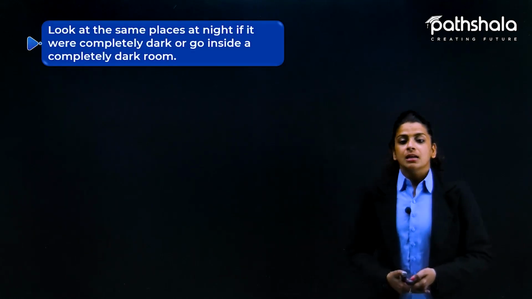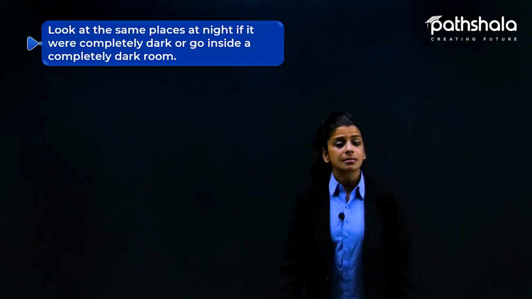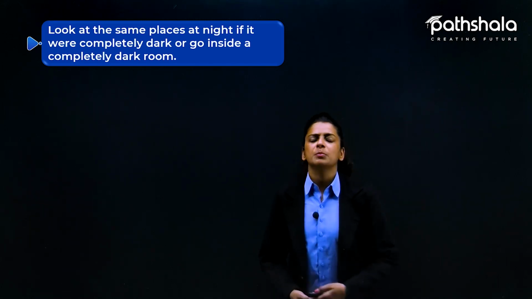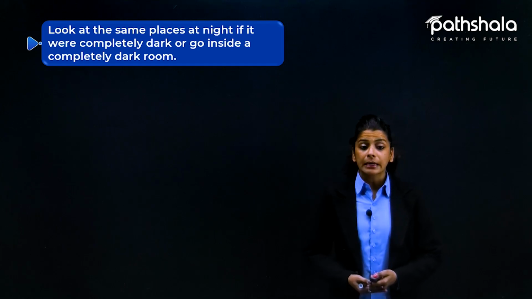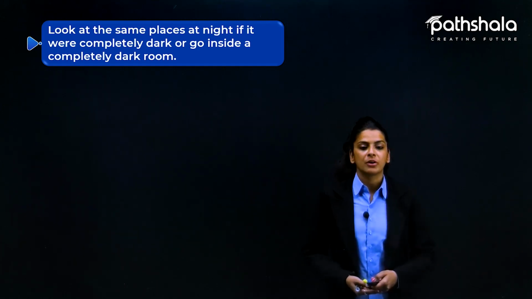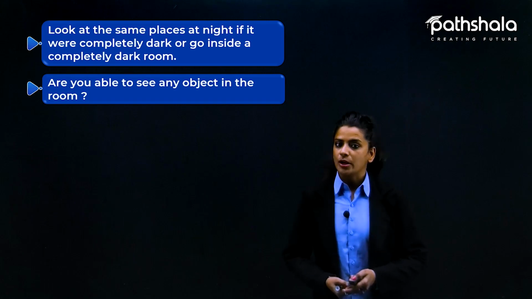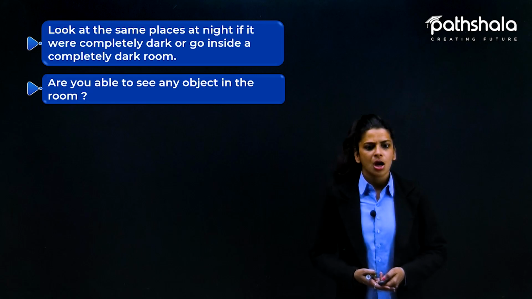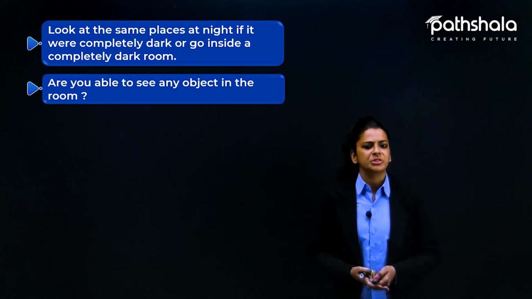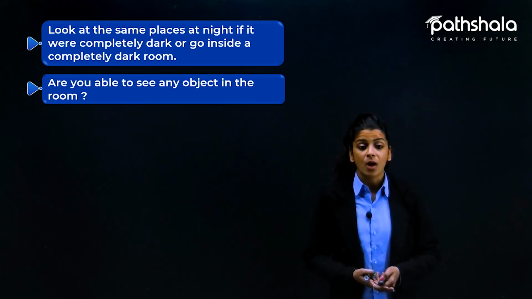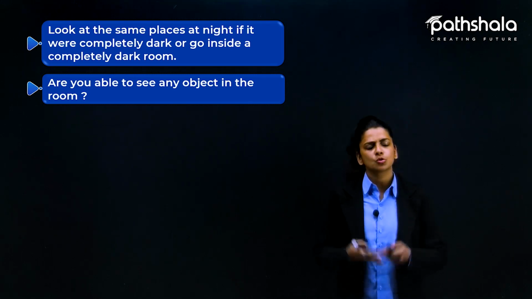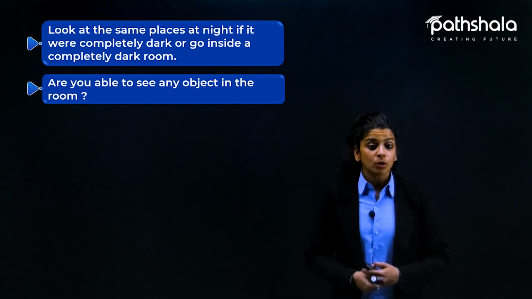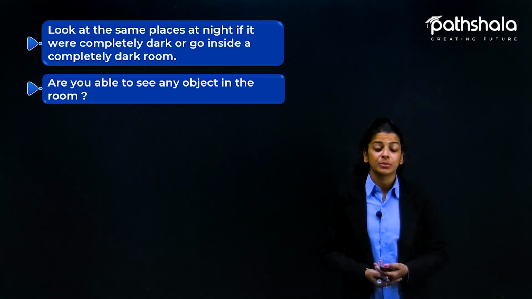Coming to the next point, look at the same places at night, if it were completely dark, or go inside a completely dark room. Now what will we do? We move to a dark room where we cannot see anything. So are you able to see any object in the room? Obviously we are not able to see the objects in a dark room. Why? What can be the reason? The reason is the light. If there is light, then we will be able to see the object.